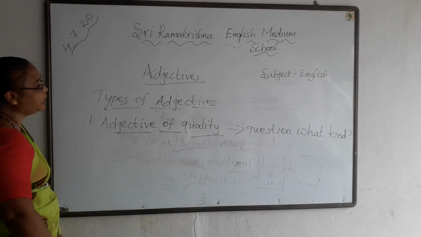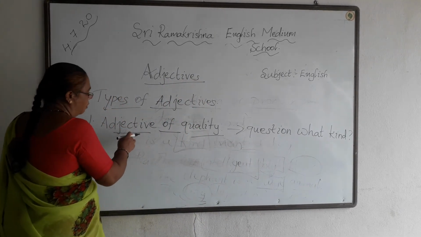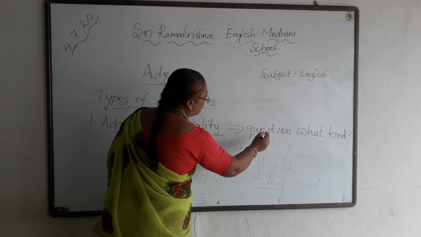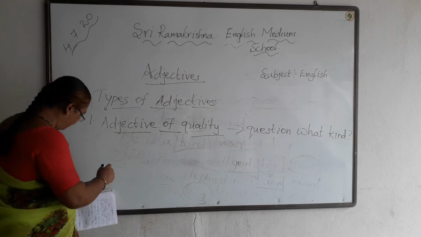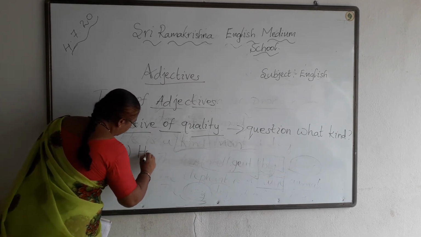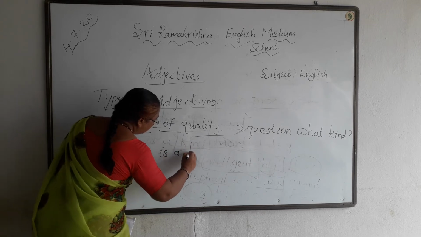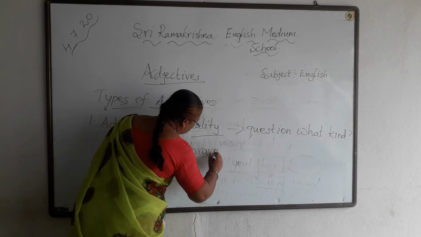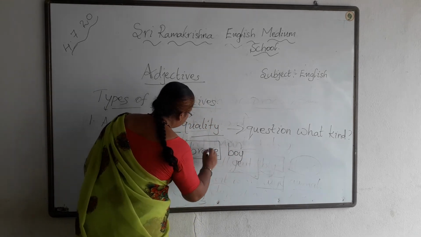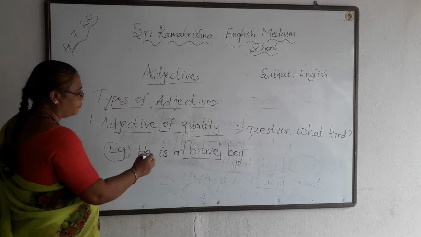Adjective of quality describes the noun or pronoun by asking the question what kind. Example, he is a brave boy. Here brave is the adjective of quality. What type of boy is he?